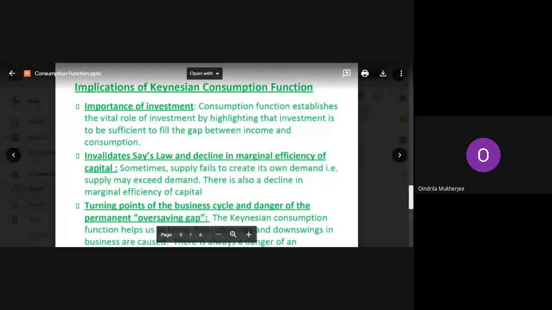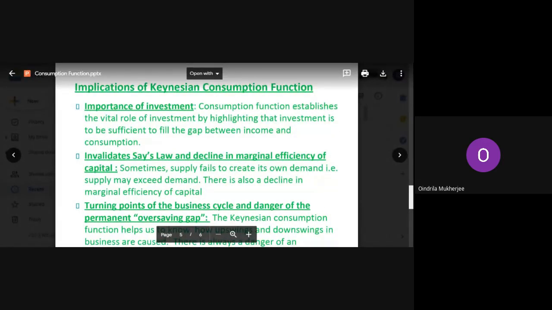Then next is that it invalidates Say's law and shows a decline in the marginal efficiency of capital. What was Say's law? Say's law of market tells us that supply creates its own demand. I told you earlier also, supply creates its own demand. And marginal efficiency of capital, what was it?